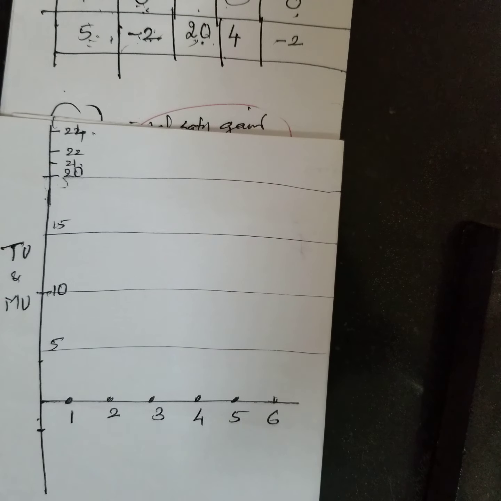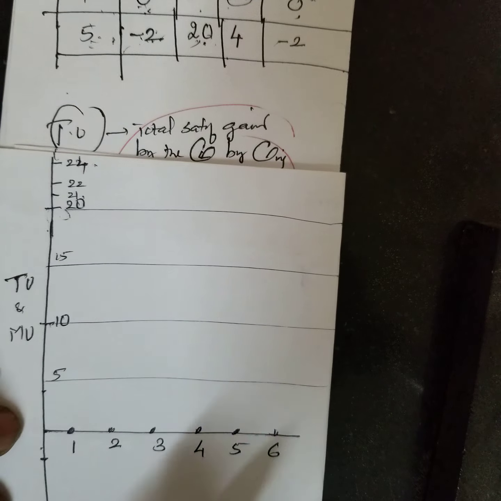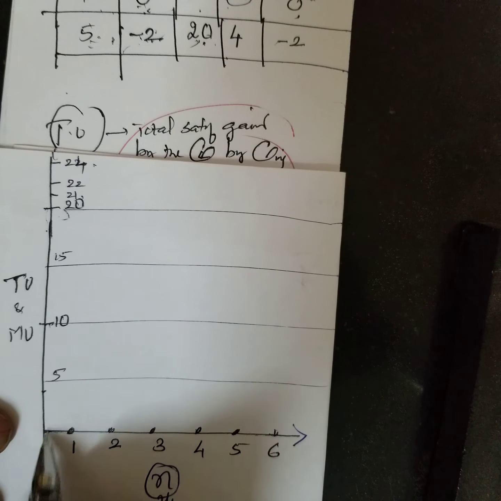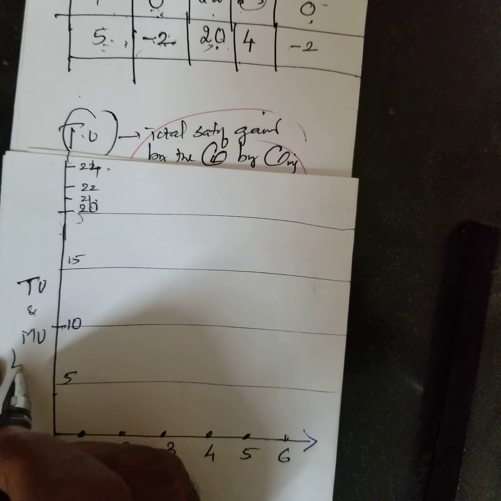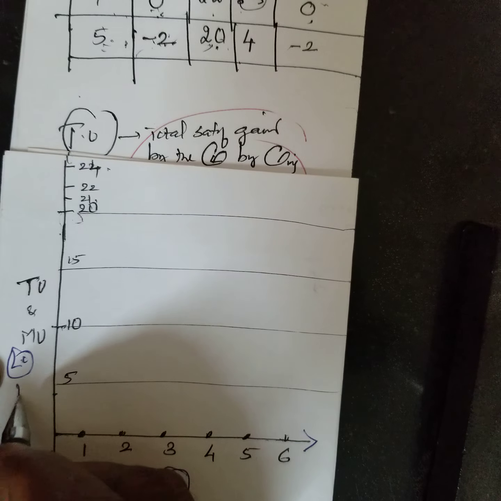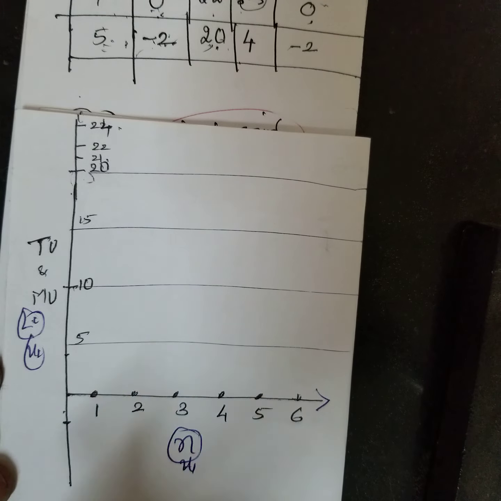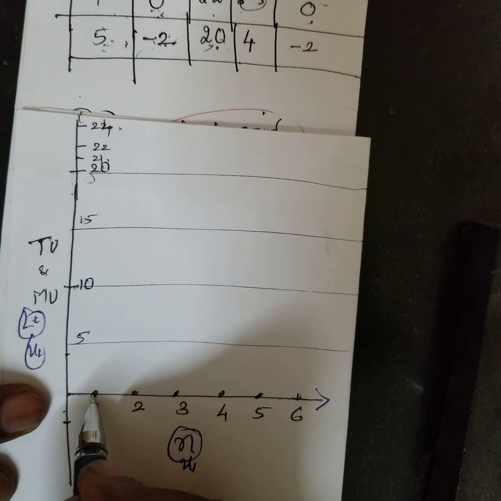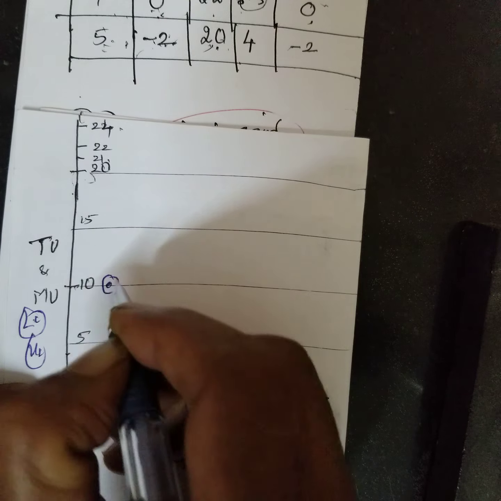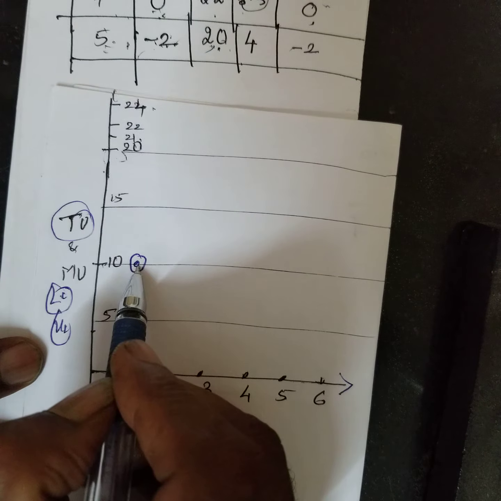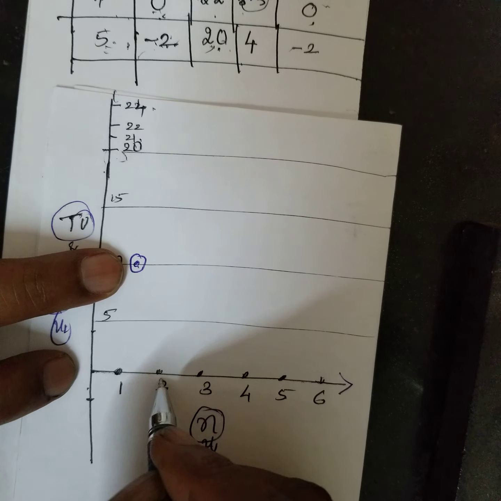Now I will be plotting the graph. Along the x-axis is the number of chocolates. Here is the level of satisfaction or utility. I am plotting it; this we will do in some other problem also. When I consume one chocolate, what is the utility? 10. Level of satisfaction. What is the total utility? 10. Now marginal utility